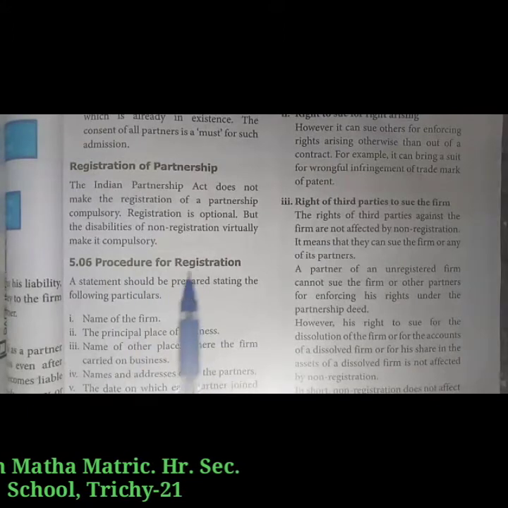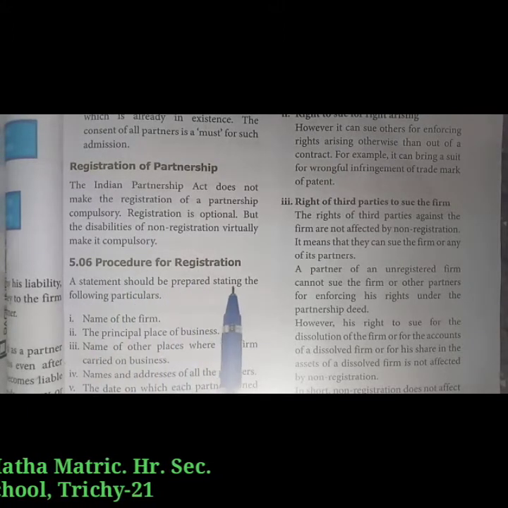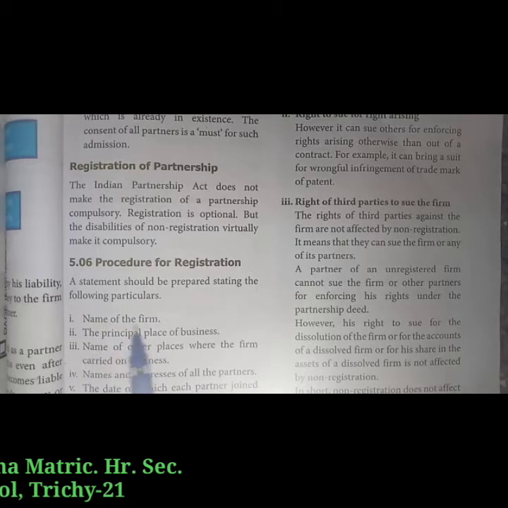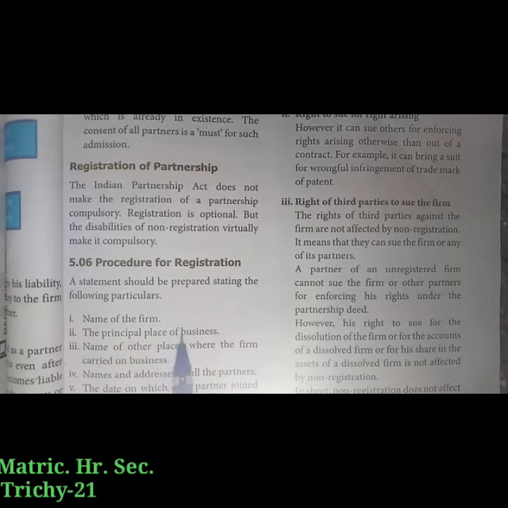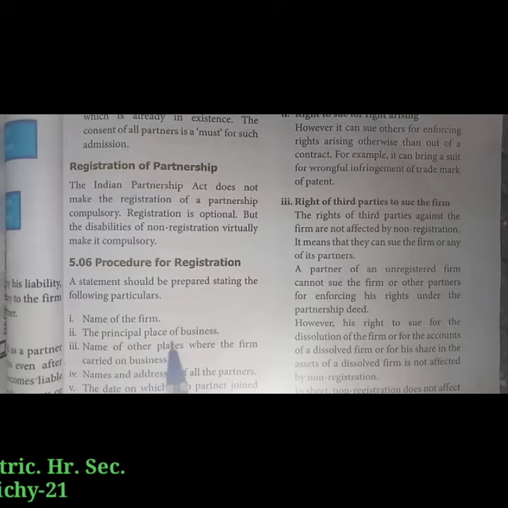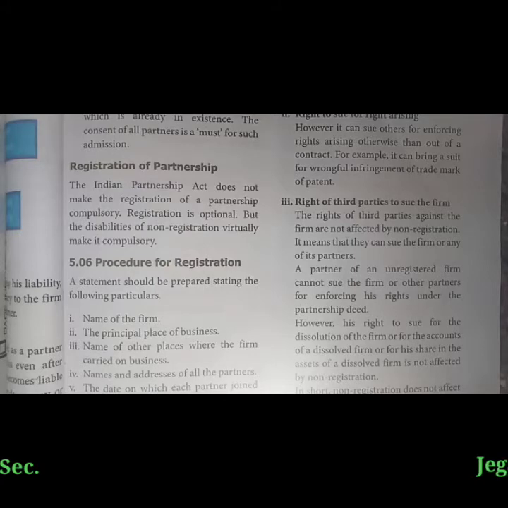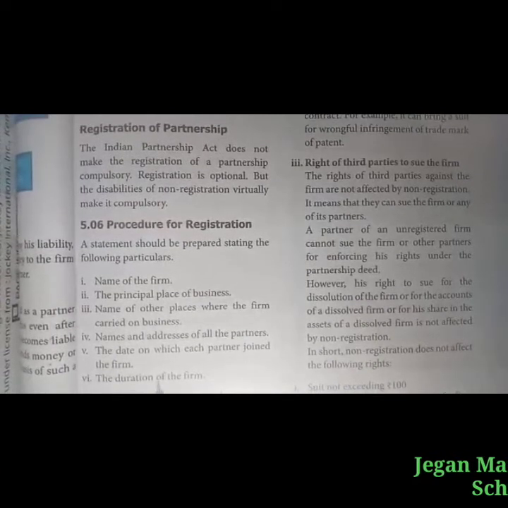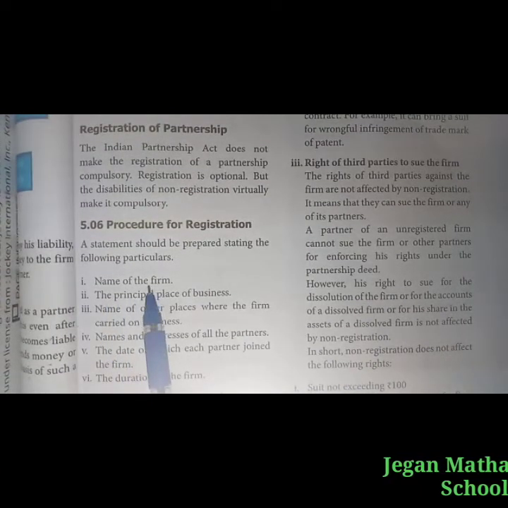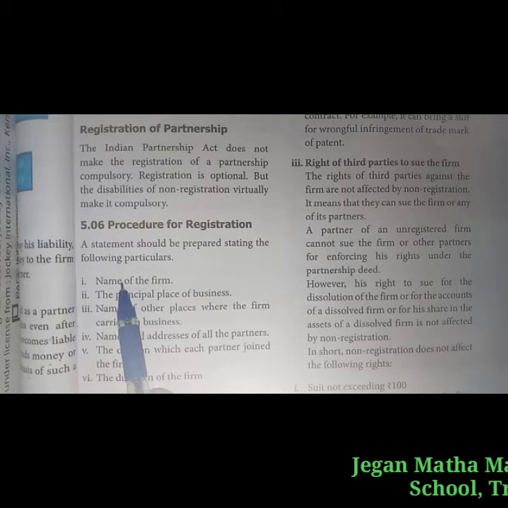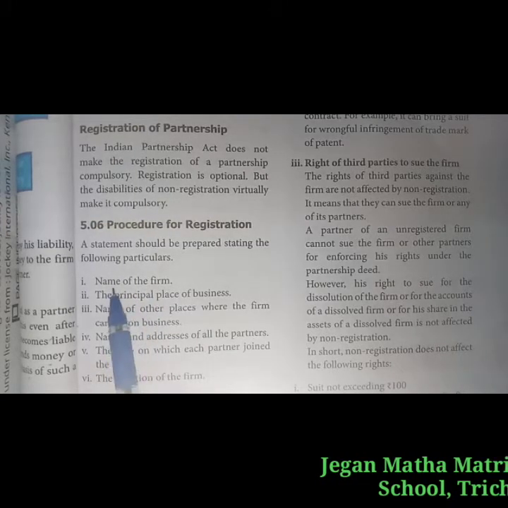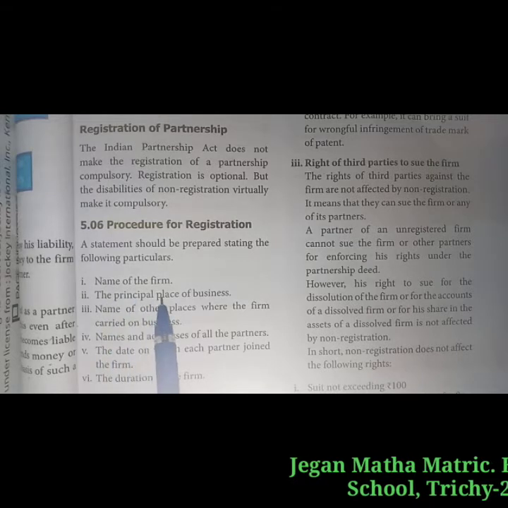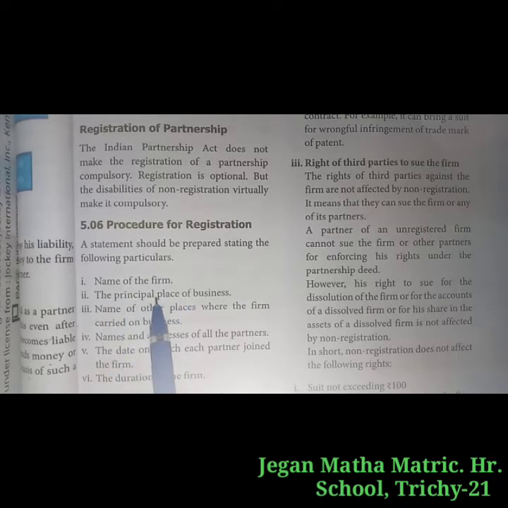The procedure for registration: a statement should be prepared stating the following particulars: name of the firm, the principal place of business, names of other places where the firm carries on business, names and addresses of all the partners, the date on which each partner joined the firm, and the duration of the partnership firm. The first one, name of the firm: we first mention the name of the firm. Second, the principal place of business. What is the main place of business where it is started?